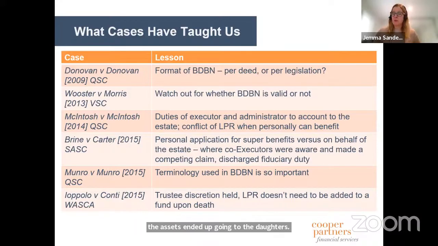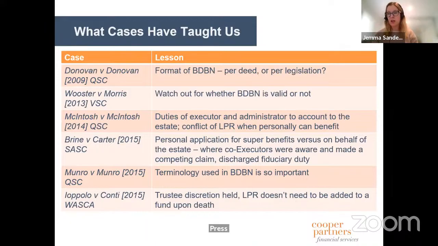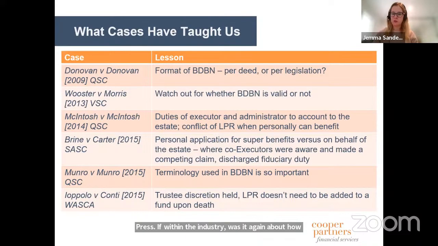And that is, it would appear, contrary to what the intentions were. Likewise, the Eopolo one, which is probably one of the first ones that came through and got a lot of press within the industry, was again about the binding death benefit nomination, the legal personal representative stepping into the fund, is that a requirement, all of those sorts of things.